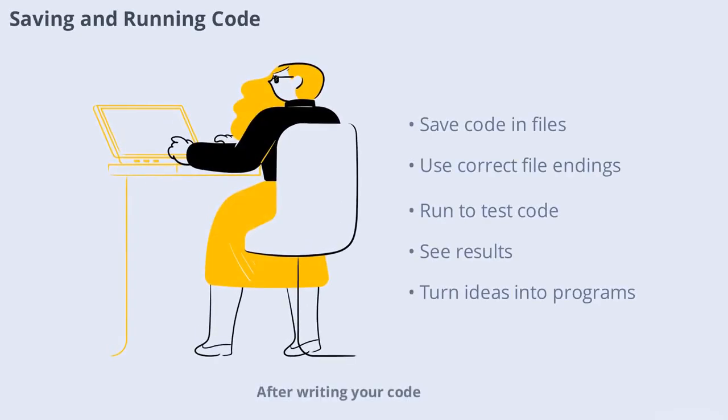After writing your code, you need to save it in a file and run it to see what happens. Most programming languages use special file endings, like .py for Python. Running your code lets you test if it works and see the results. This is how you turn your ideas into working programs.